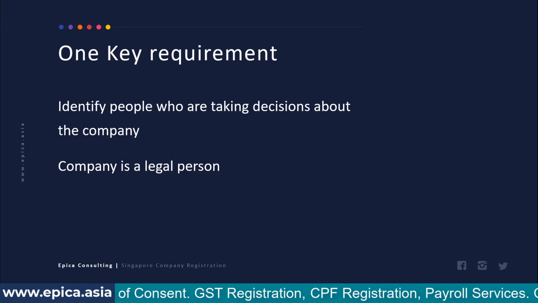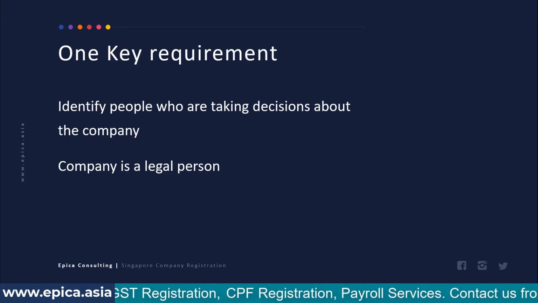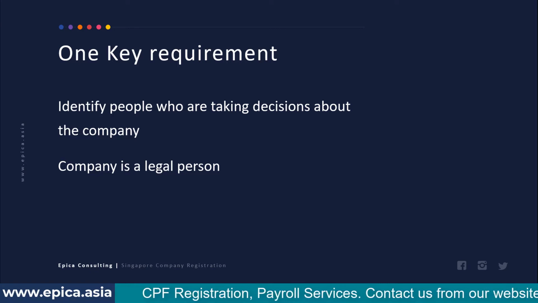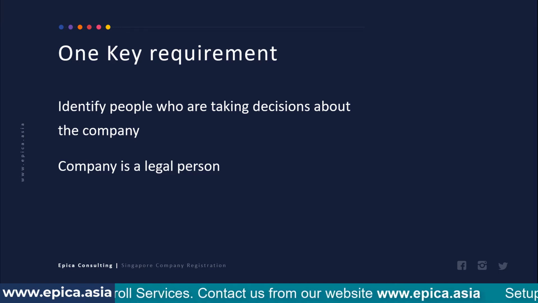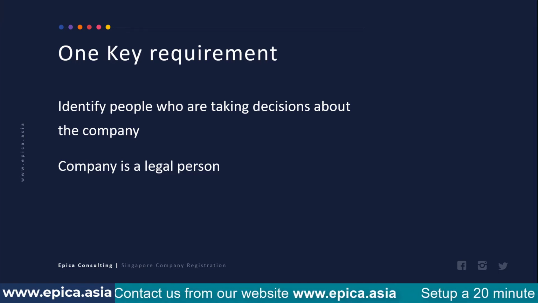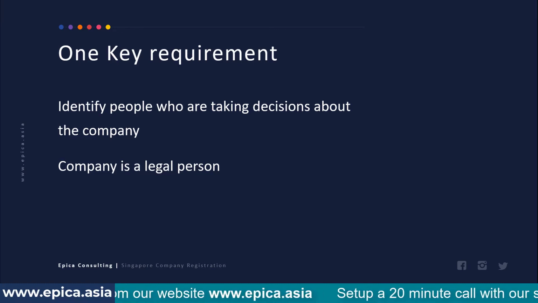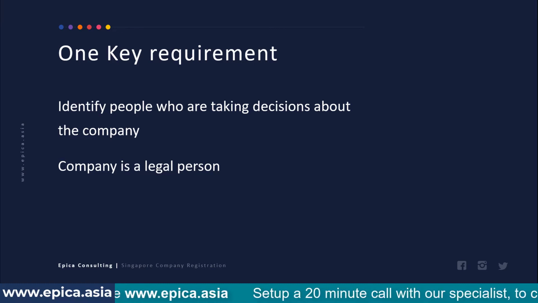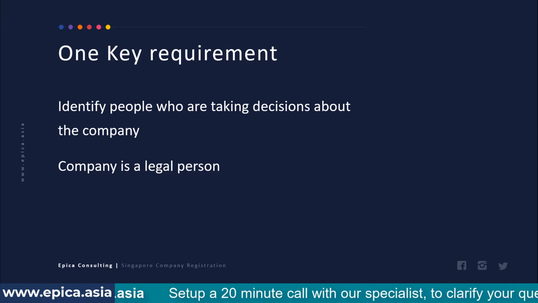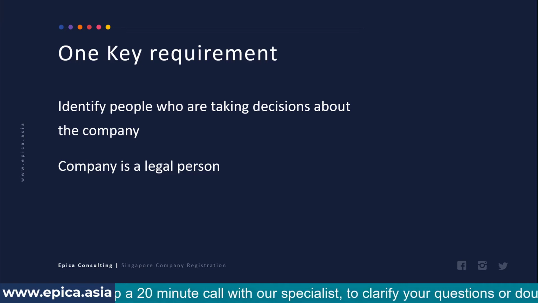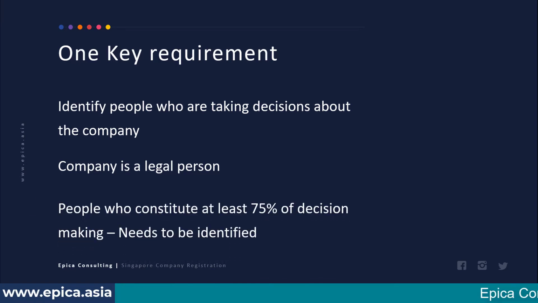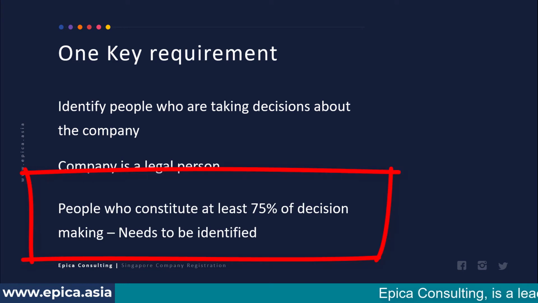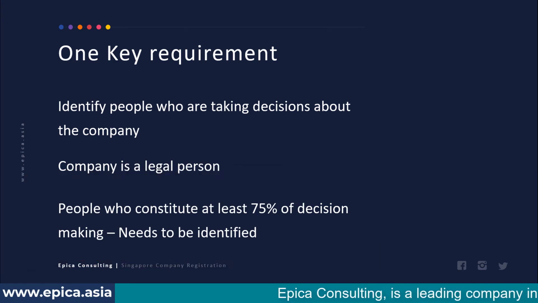So when the shareholding in a company is being taken up by another company in a foreign jurisdiction, at that point this requirement becomes even more prominent, because we need to really find out who are the decision makers behind the parent company, and their details need to be lodged with ACRA, either in the form of UBO or in the form of register of controllers, so that government authorities are aware of the decision making structure of the company. The rule states that people who constitute at least 75% of the decision making power in a company need to be identified.